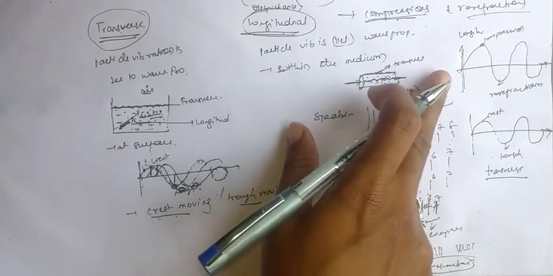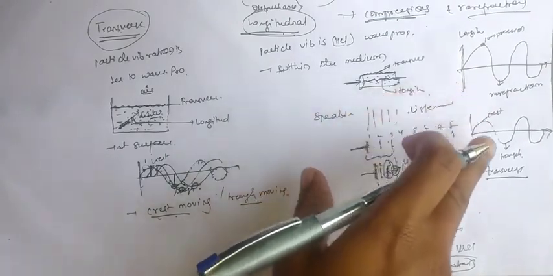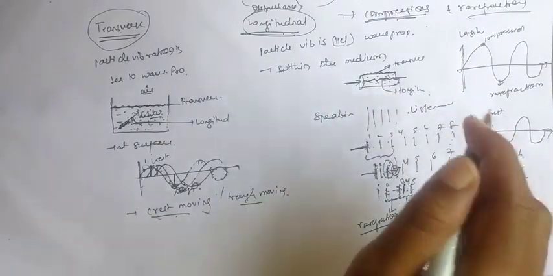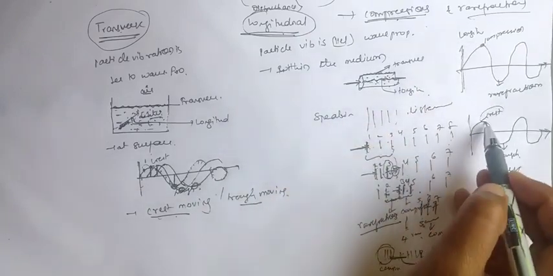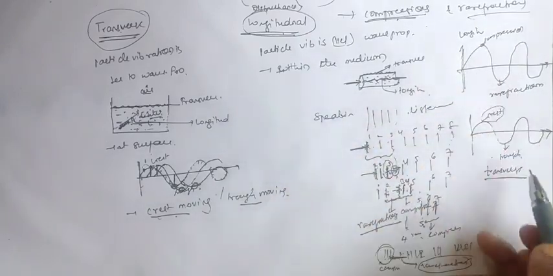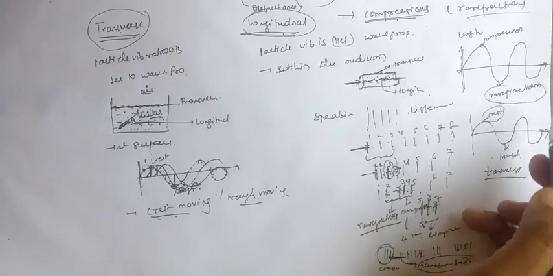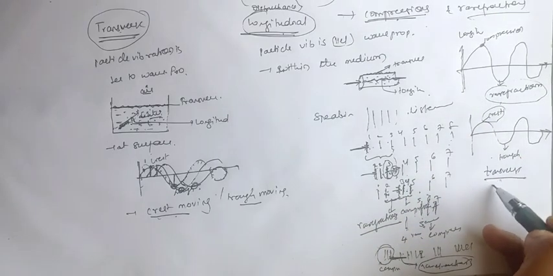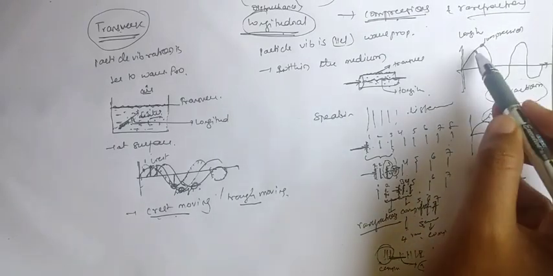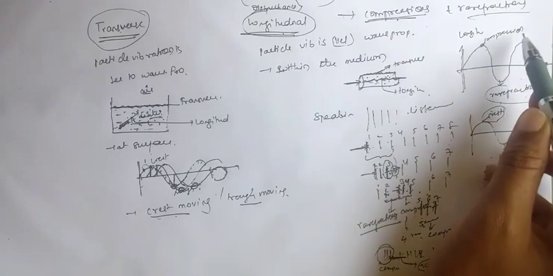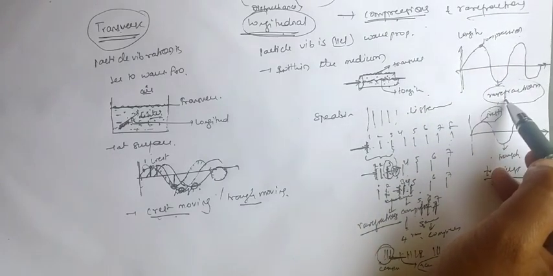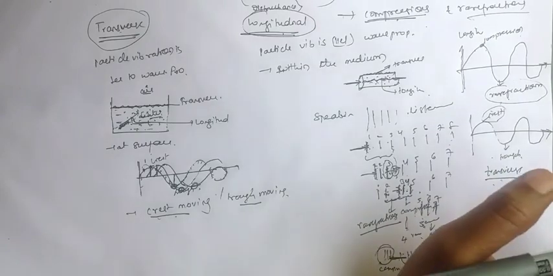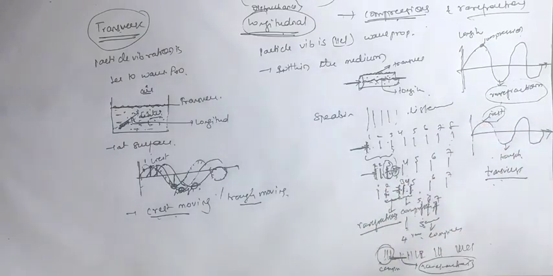The pattern of the wave is the same for the longitudinal and the transverse wave, but in the case of the longitudinal, where the crest is we have the compression, and where the trough is we have the rarefaction. So in the transverse wave the crest and the trough are moving. In the longitudinal wave we consider that the compression and the rarefaction are moving. But the pattern of the wave is the same for both.